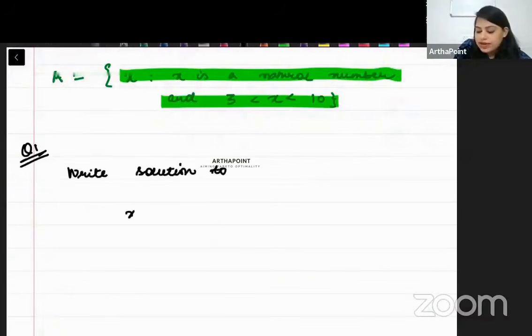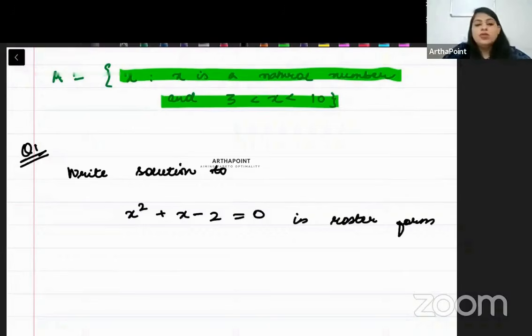So question number 1 for the day. Write the solution to x square plus x minus 2 in roster form. You need to write this solution in the roster form. Okay, let's solve this.